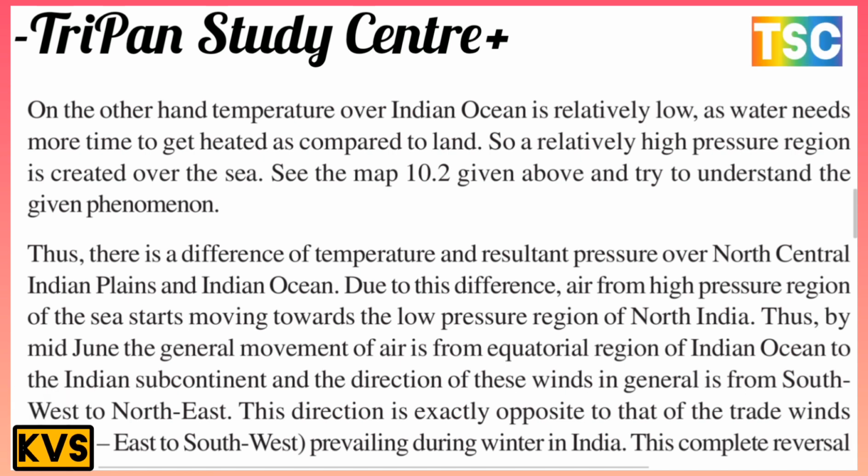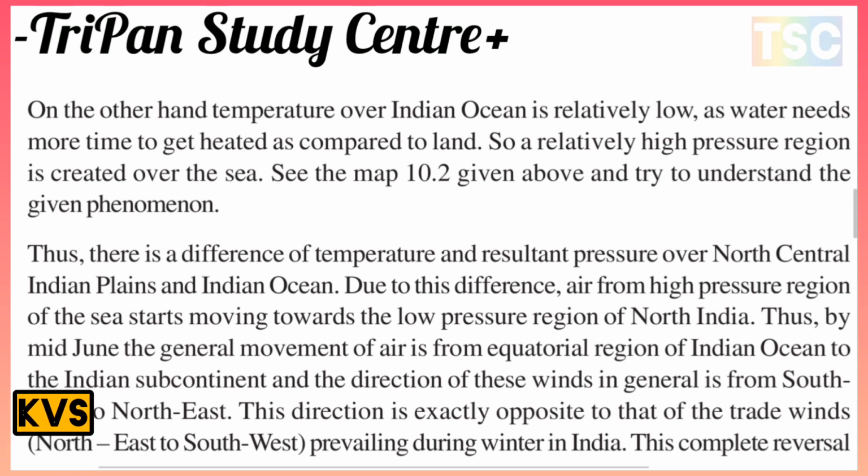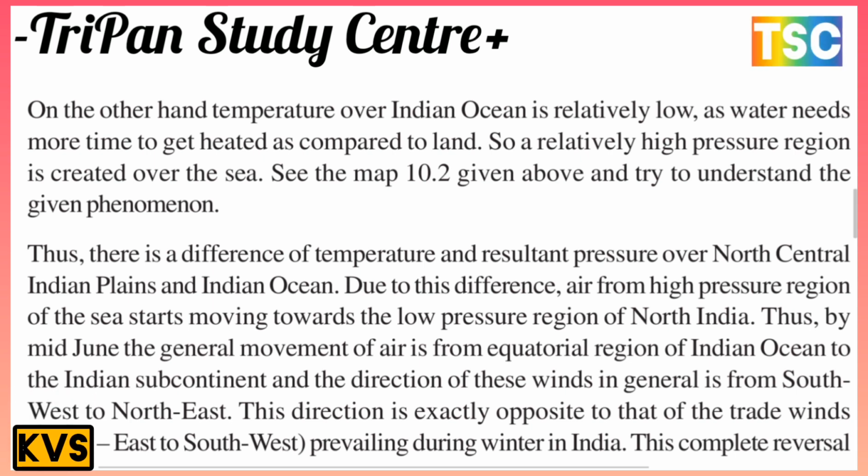Thus, by mid June the general movement of air is from the equatorial region of the Indian Ocean to the Indian subcontinent, and the direction of these winds is generally from southwest to northeast, which is the opposite of that of the trade winds.